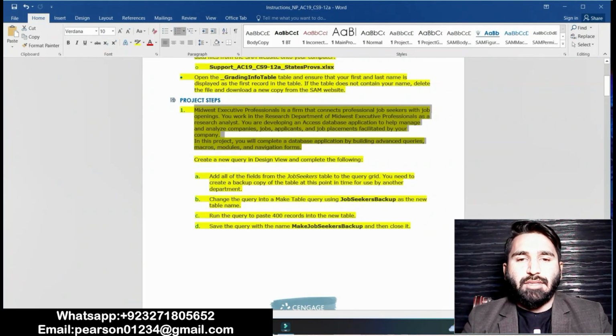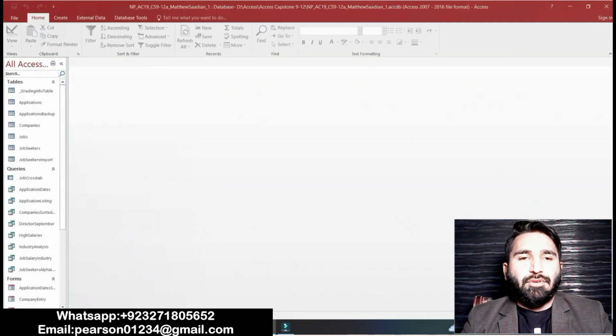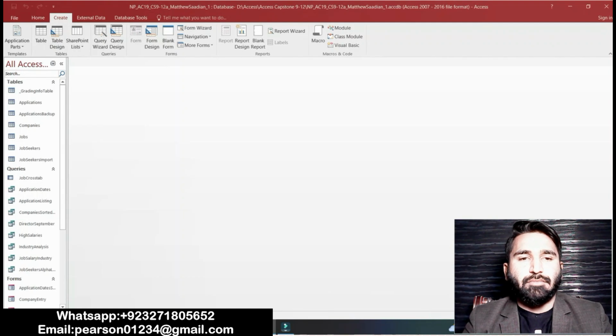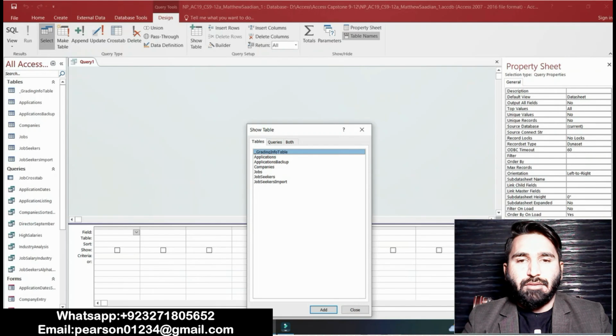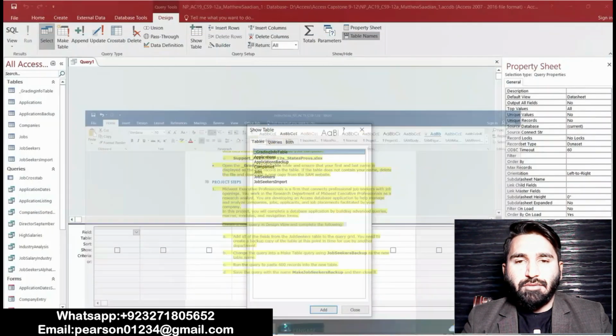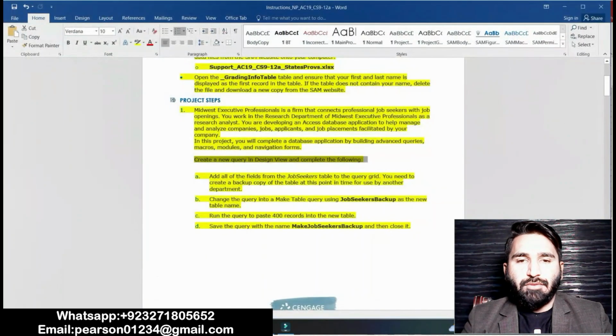Now we start: create a new query in Design view and complete the following. Basically in this step we have to create a new query in Design view. Enable editing first, then create a new query using Query Design, and complete the following.